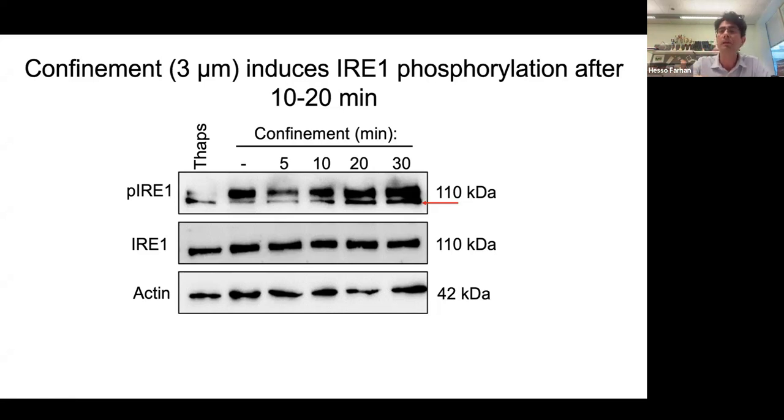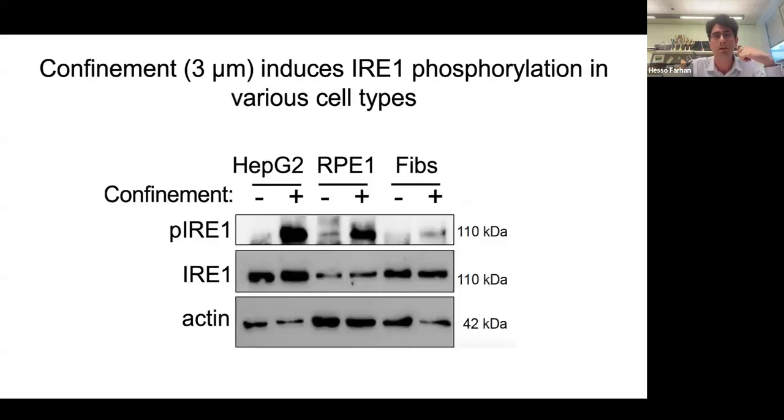I'm not showing the data when you remove the confinement. IRE1 will stay phosphorylated for another 30 minutes, and then it will be dephosphorylated, going back to normal levels again. So IRE1 undergoes phosphorylation activation when cells are experiencing confinement. This graph is shown in HeLa cells. We did it with 8 different cell lines: transformed cells, non-transformed cells, primary cells, even non-adherent cells like multiple myeloma cells. When you confine them, they will show this IRE1 phosphorylation. So this is a very broad response that we see.